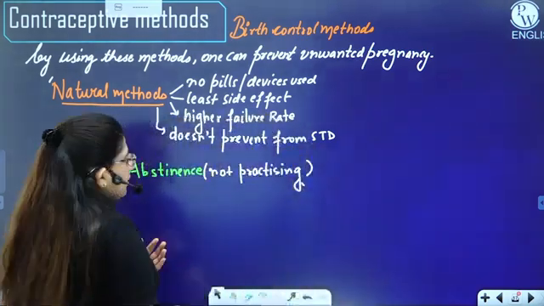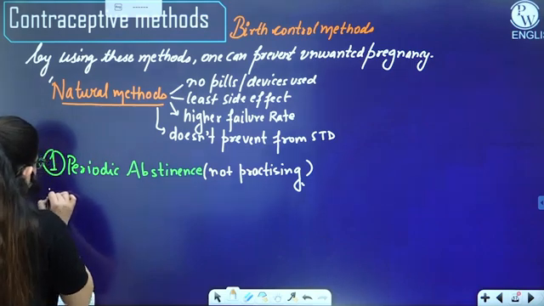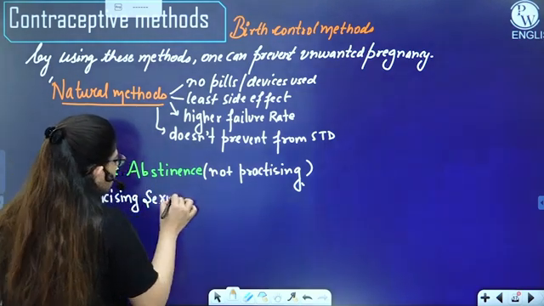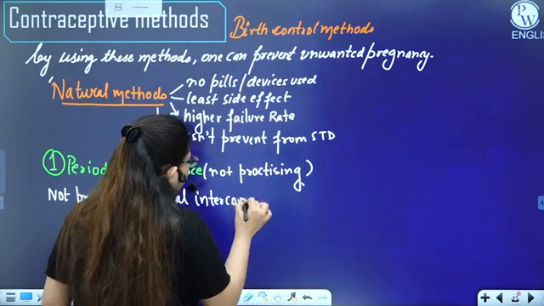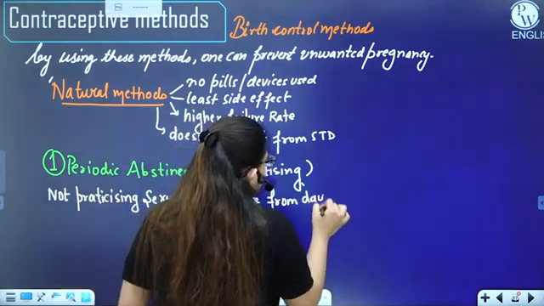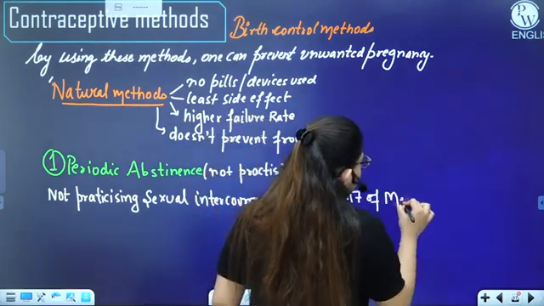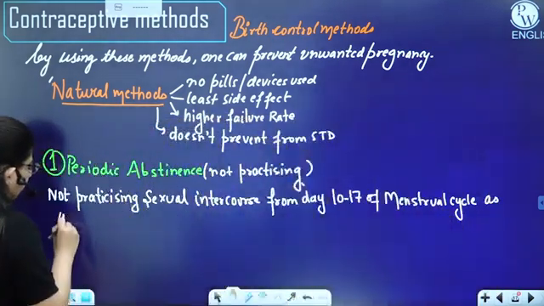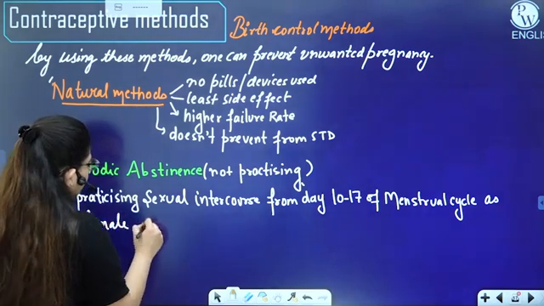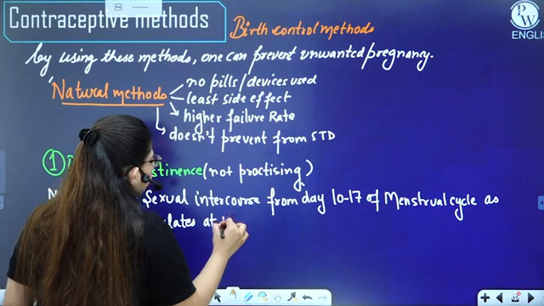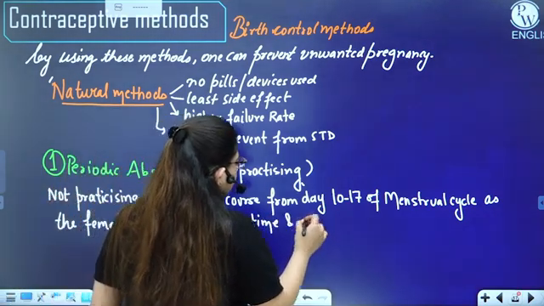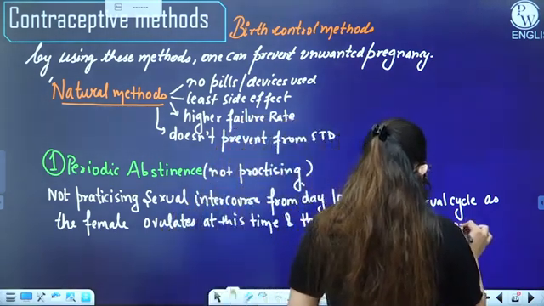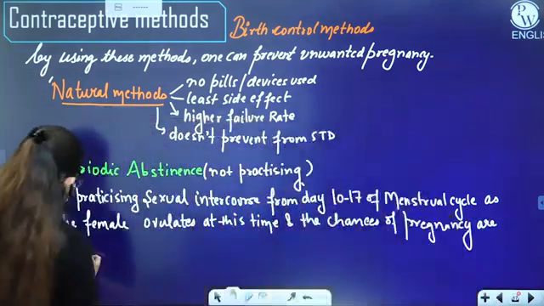Okay, so periodic abstinence means not practicing sexual intercourse from day 10 to 17 of the menstrual cycle, as the female ovulates at this time, and the chances of pregnancy are higher. All right, so this is about periodic abstinence.